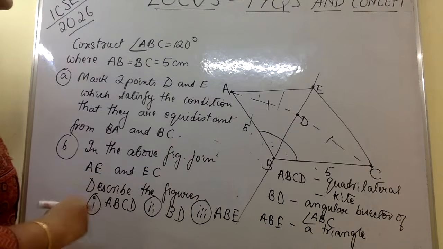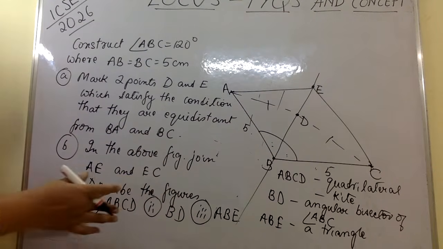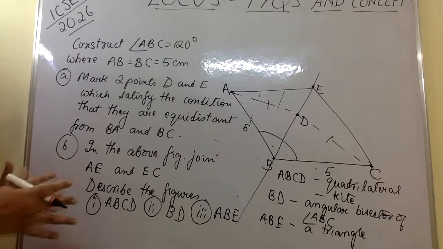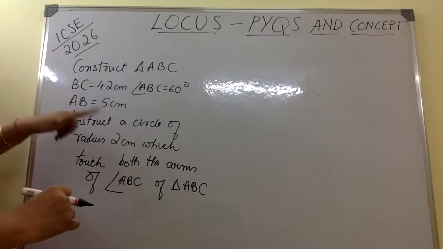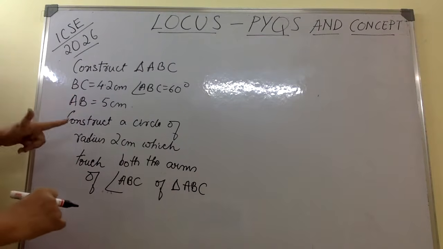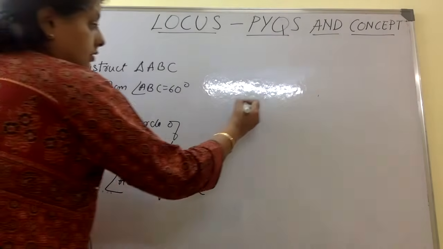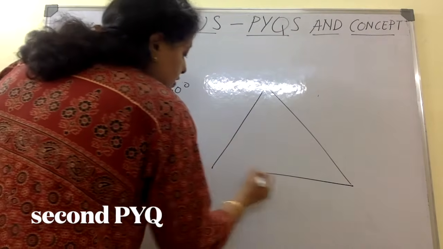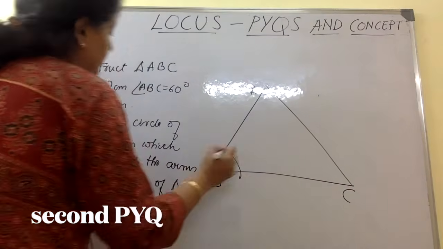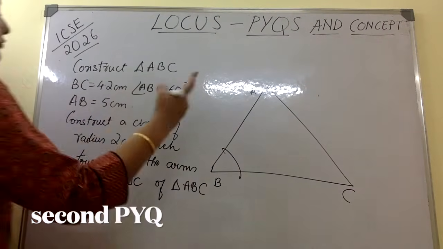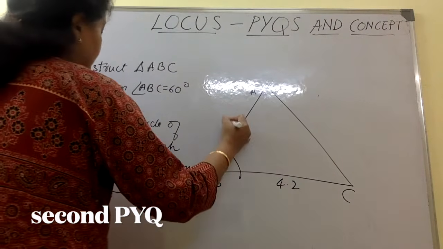So it wasn't a very difficult sum. The only thing is, drawing it and answering these questions was important. So here is my new question, again one PYQ. Construct the triangle whatever we have to do is given here. So you need a triangle ABC. This angle will be 60 degree and BC will be 4.2. You know how to draw a triangle by now. And AB will be 5 centimeter.